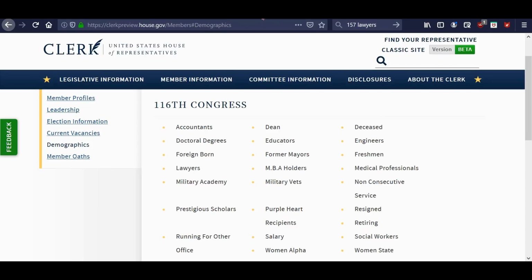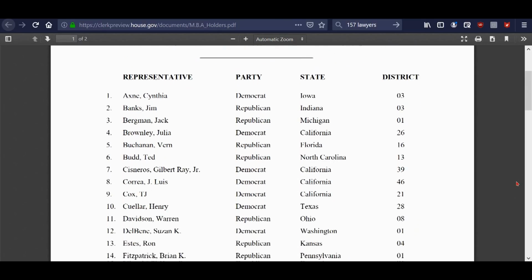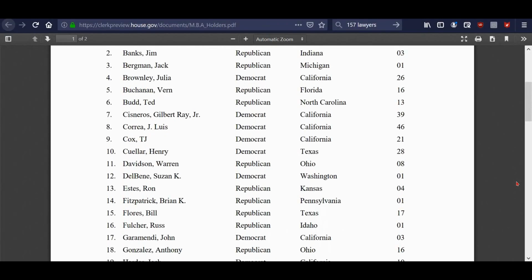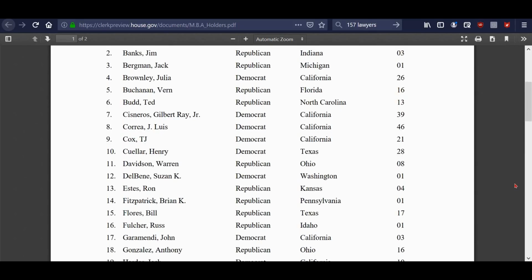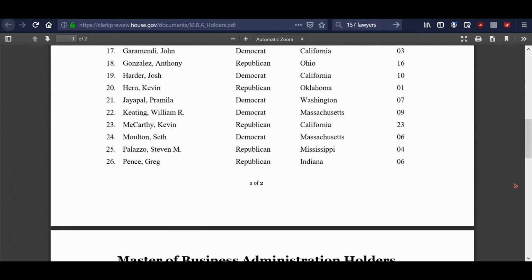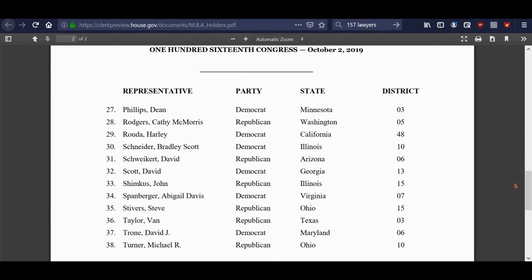I've got the tabs open. Here we go. Those who have a Master of Business, and they have several of them here. You can see the list, but I think it comes out more Republicans on this than Democrats, although it's fairly balanced. But I do think the Republicans are ahead on this.